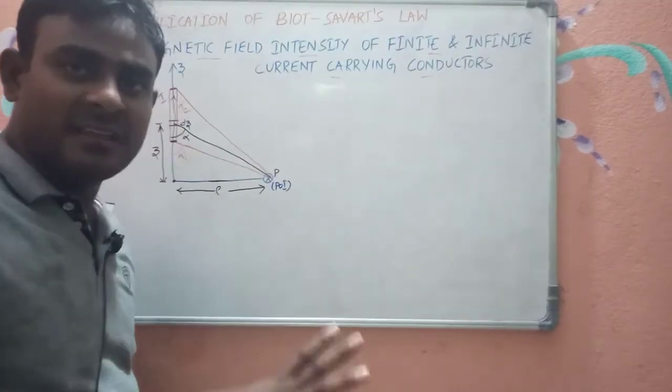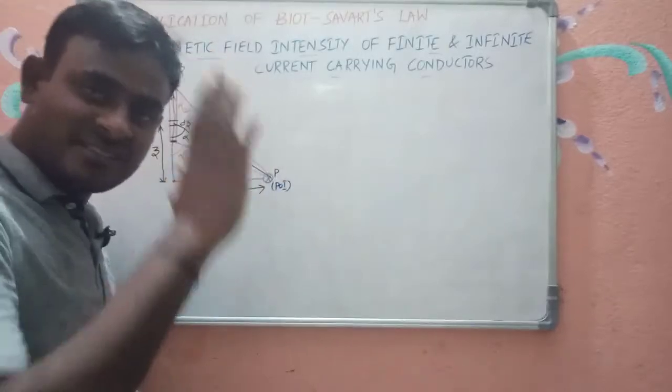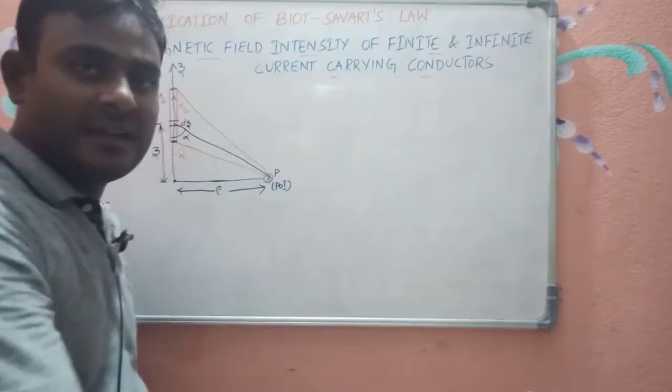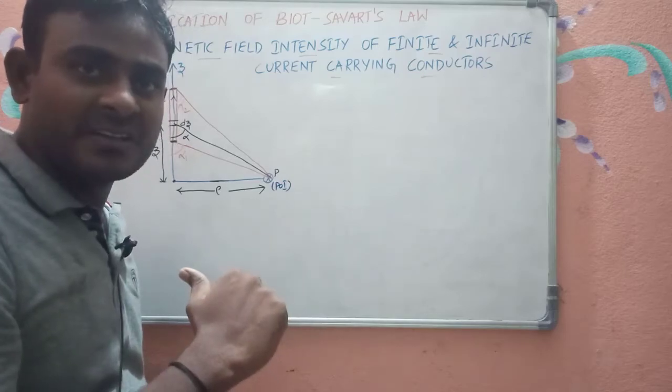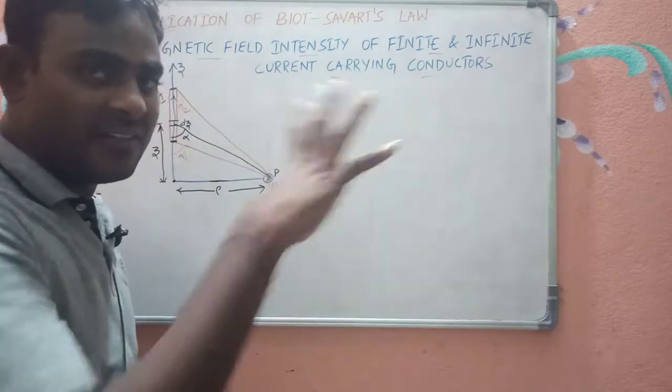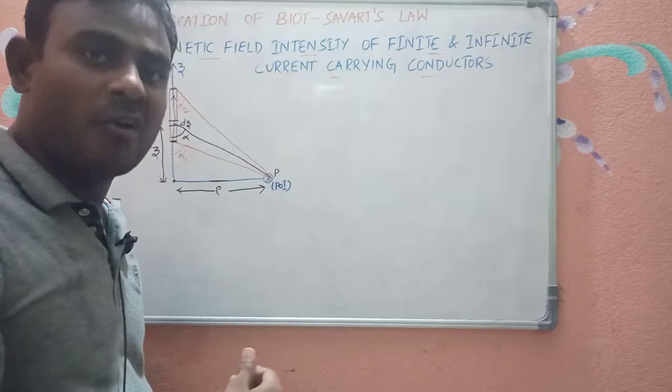The important thing here is we need to use the same notation when we are finding the magnetic field intensity due to some other current carrying configurations, some other conductors. Otherwise you will get a wrong result.